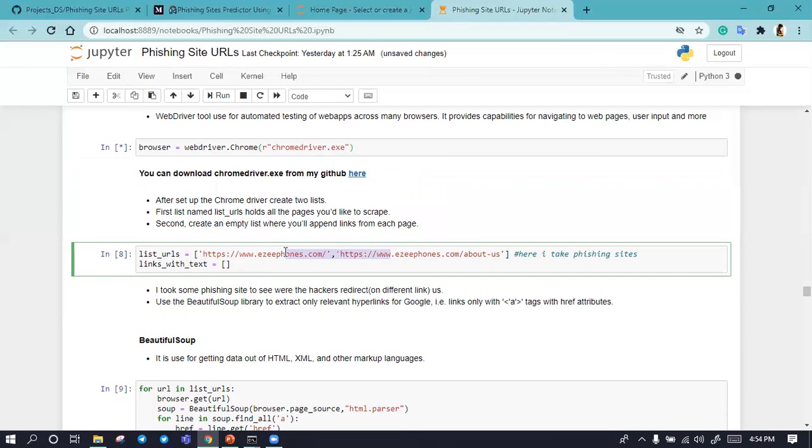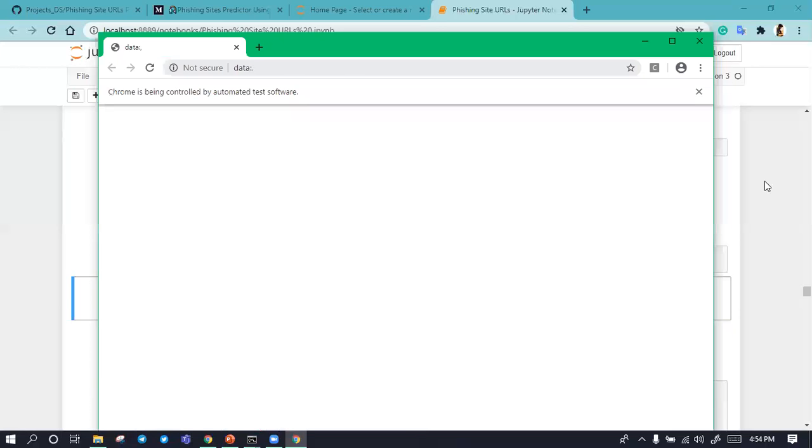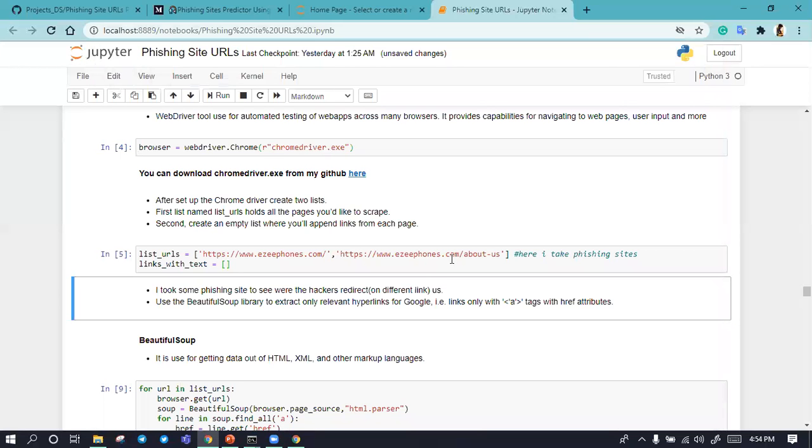On this, there are links. These are phishing sites, so I'm passing the phishing sites to this. Now this is open, and currently it is empty, so there are no links. We will pass these phishing links here.